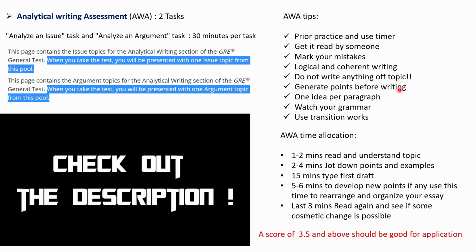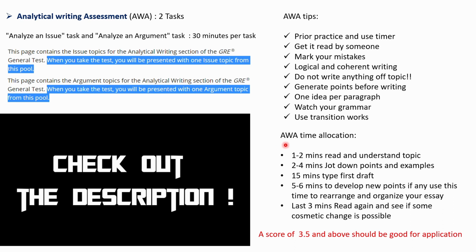Generate points before writing. This is the most important thing you have to do. Once you get the GRE question, jot down some points which you will be using for writing. If you have points in your mind, you can just write it in one go. One idea per paragraph. Watch your grammar. Use transition words.